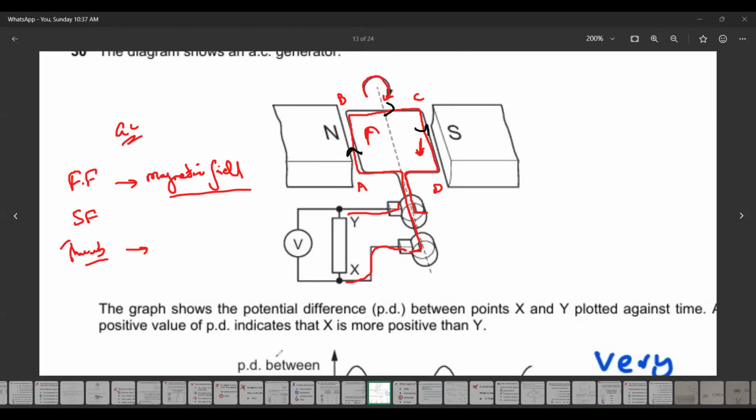My index finger points towards south. My thumb is representing the direction in which the wire is moving. And my second finger represents the direction of a current, which is from C to D. According to the second finger, we know the direction of the current. Now, when we apply,